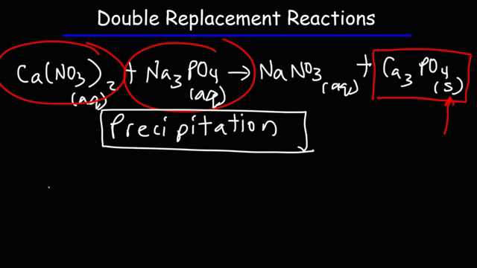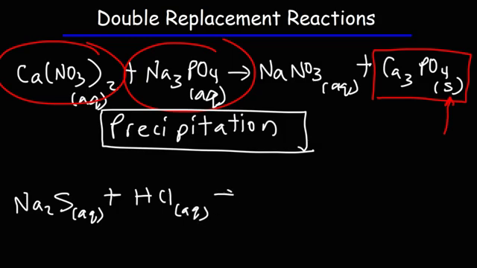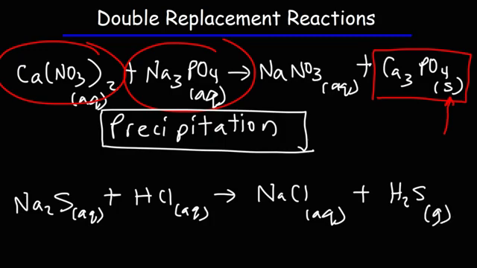Here's another one. If we take sodium sulfide in its aqueous phase and react it with hydrochloric acid, this is going to create sodium chloride, which will also be in the aqueous phase, but we'll also get something else, H2S, hydrosulfuric acid. And this is a gas. So notice that not everything is in the aqueous phase.